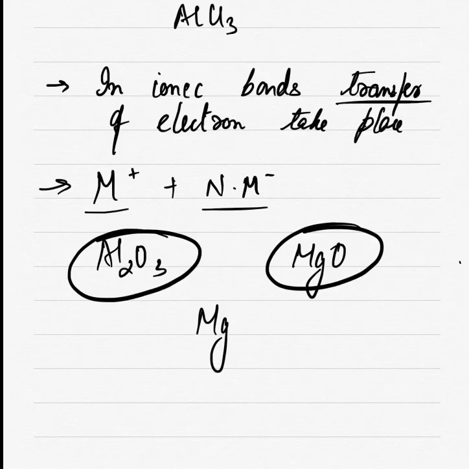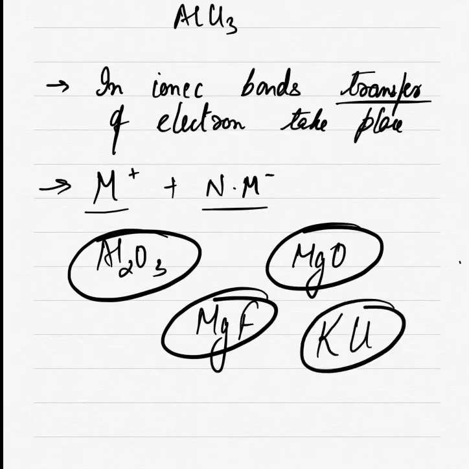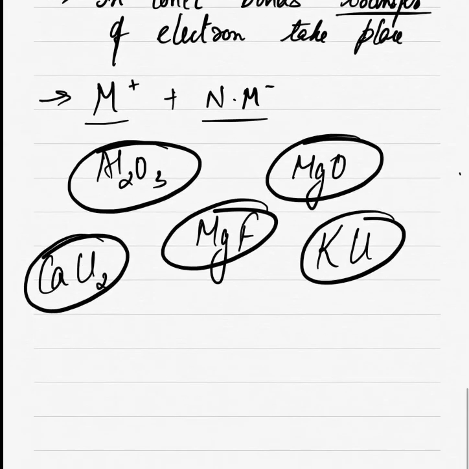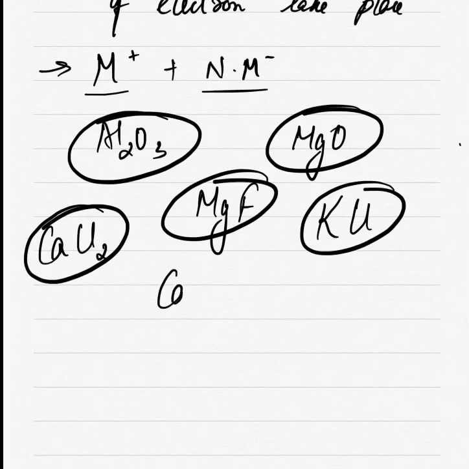You can take Mg with any non-metal. If you have MgF, even this is an ionic compound. So a metal and a non-metal will always give you an ionic compound, like KCl, NaCl I have shown you, CaCl2. You can try all these compounds on your own. CaO, calcium oxide.